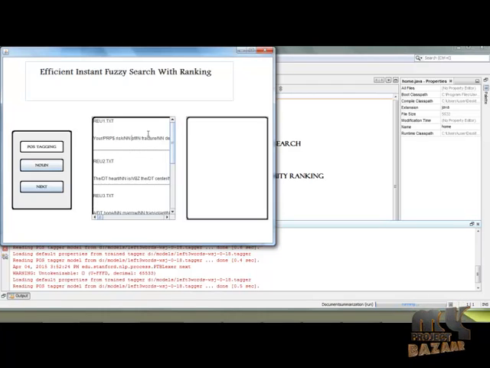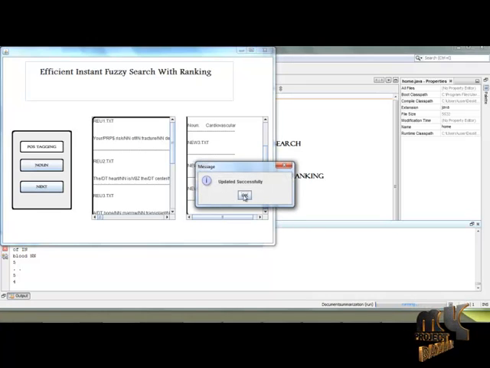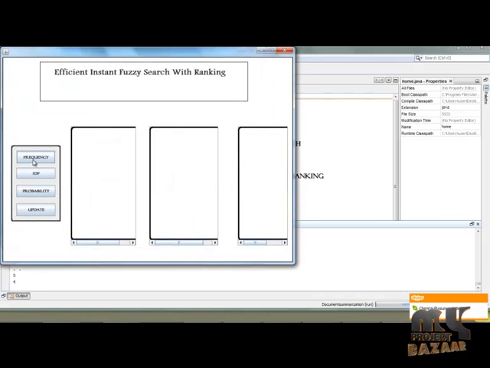We have split the files into many instances, and here we are going to extract the nouns from the files. The nouns from the files are extracted, and the user is going to search for the nouns within the text files. Click the next button, and after clicking it, the values are updated into the database successfully. Just give OK, and in this process we are going to find the frequencies, inverse document frequencies and probability for the text files and the words contained in the text files.